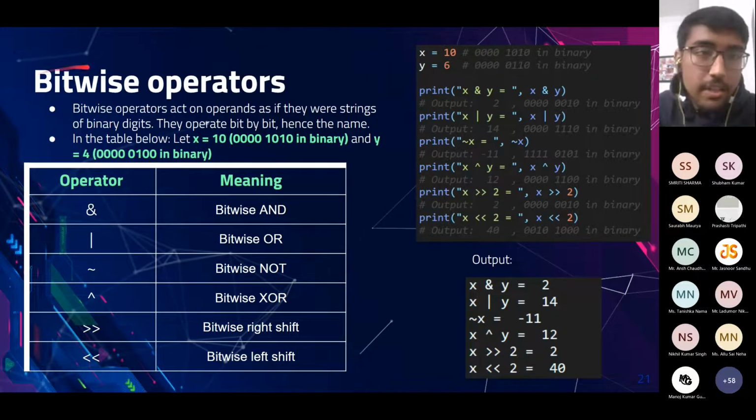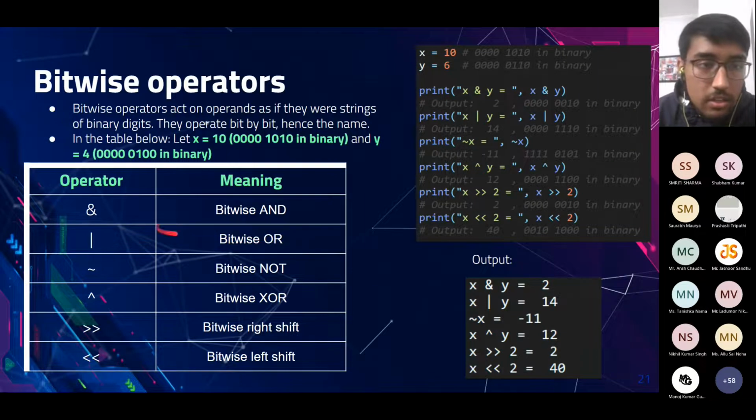Next is a bit important operator, that is the bitwise operator. The bitwise operator is used to perform operations on the binary representation of numbers. If we have a number like 10 and we have to perform an operation on its binary representation, we would use bitwise operators.